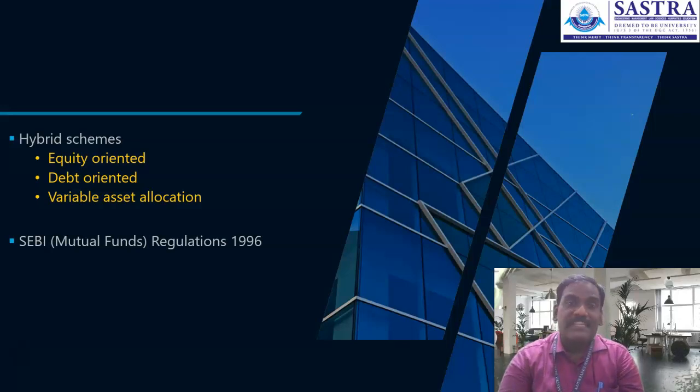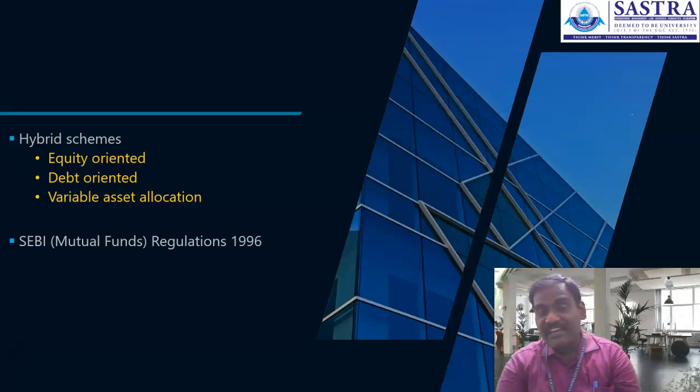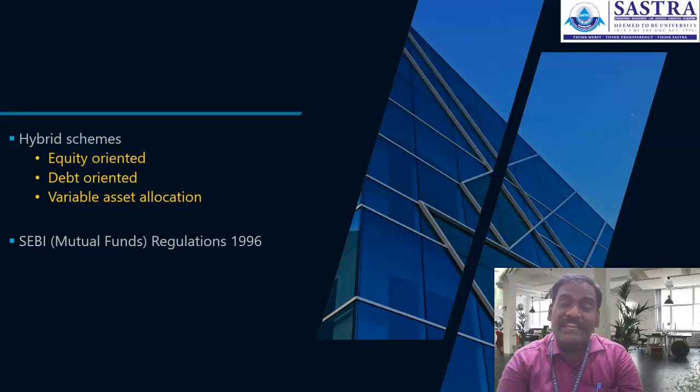So the types of mutual funds we can classify into equity, debt, and hybrid schemes. In an equity scheme, the major portion of funds, more than 80% of the funds, is invested into equity and equity related items. Whereas in the debt scheme, more than 80% of the funds are invested into debentures. Whereas the hybrid scheme is a combination of debt and equity combined together and invested into the market.